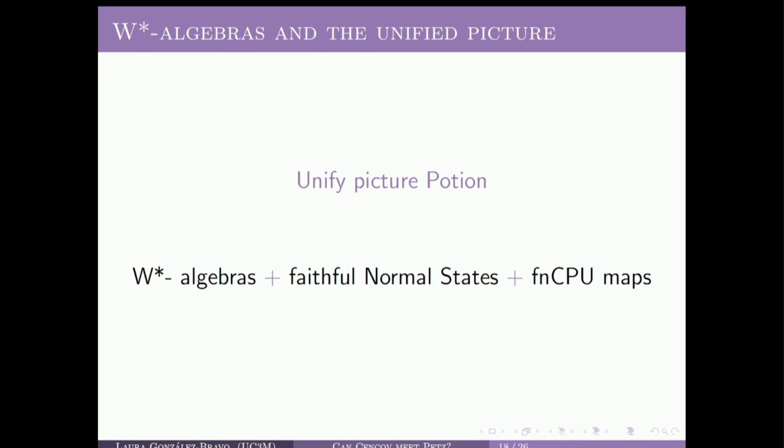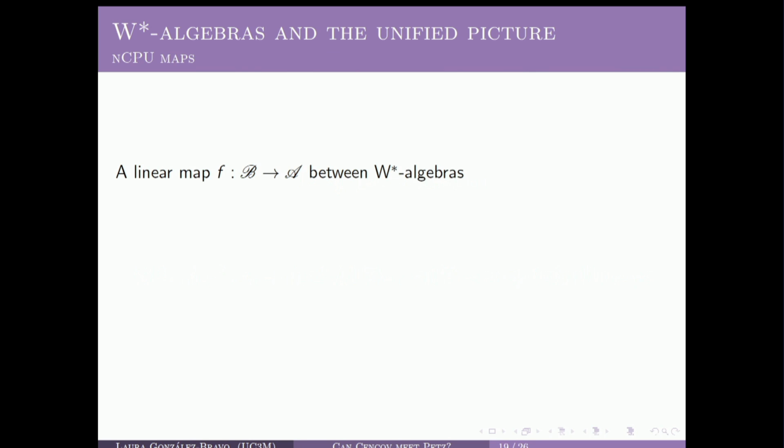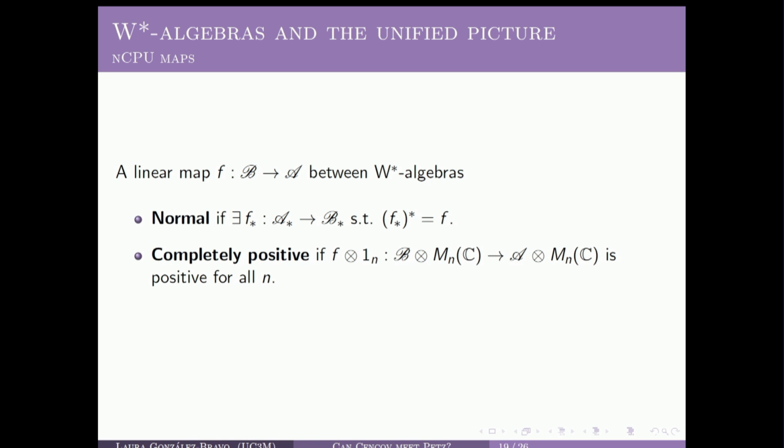Okay, so now we are in position to introduce the last ingredient of our unified picture, which are faithful, normal, and completely positive unital maps. Okay. So if we have a linear map between two W-star algebras, this map is said to be normal if there exists another map, the pre-dual map, which is continuous in the sigma-weak topology and satisfies this extra requirement. Okay? So this map is completely positive if this tensor product, where this is just the identity in the algebra of complex matrices, is positive for all integers n, and is unital if it sends the unit of a W-star algebra into the unit of the other W-star algebra.